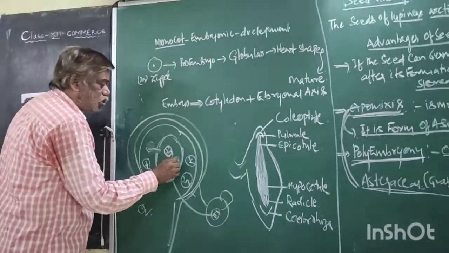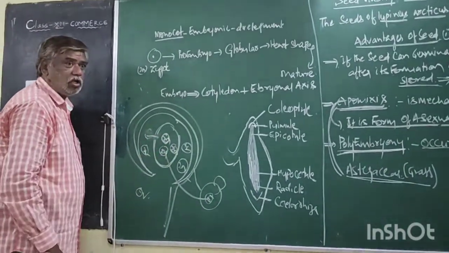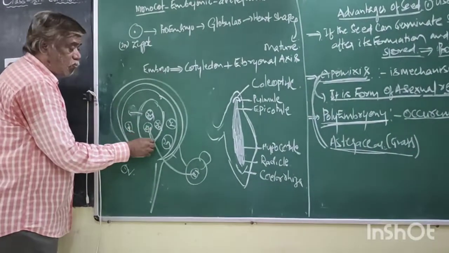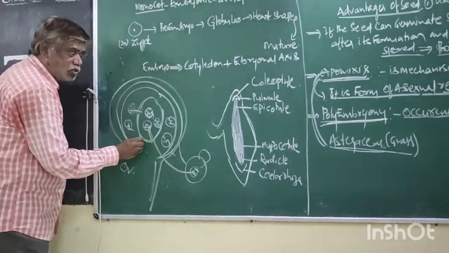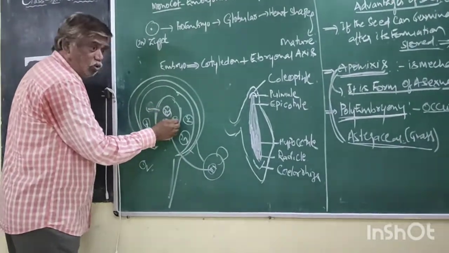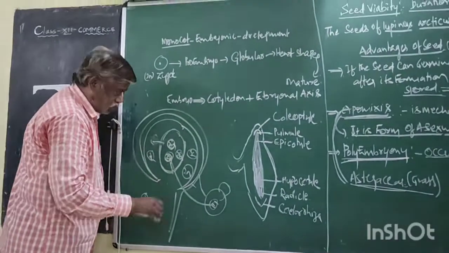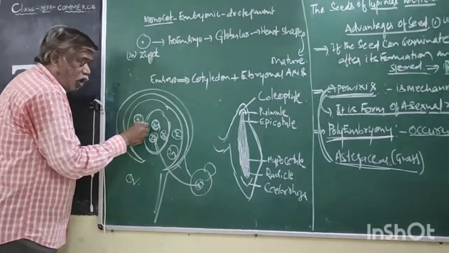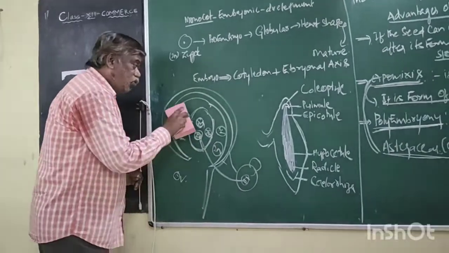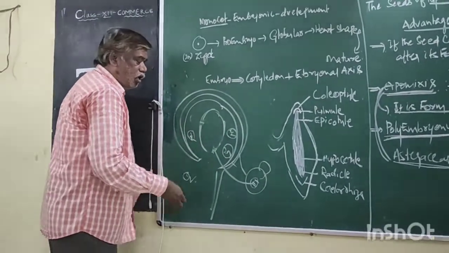Now, how many zygotes are there? 2, 3 zygotes. Among these, one is formed by the union of gametes, sperm and egg. But these two are not formed by fertilization; they are diploid nucellar cells.